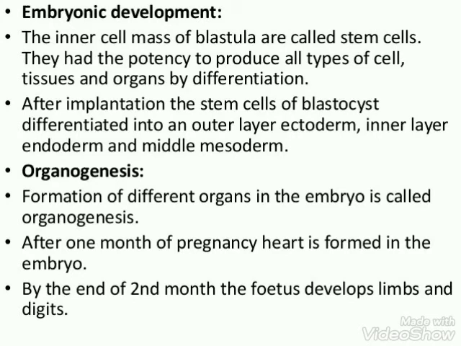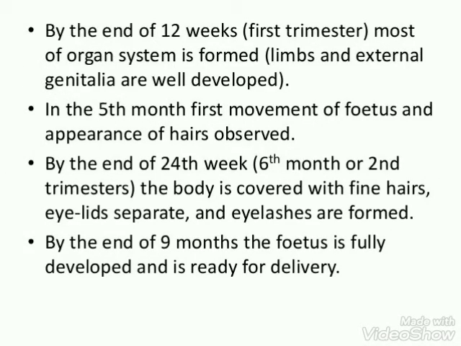By the end of the 2nd month of pregnancy, the fetus develops limbs and digits. By the end of the 3rd month, most of the organ systems are formed. Appearance of hair on the head and fetus movement is observed during the 5th month. After 6 months, the body is covered with fine hair, eyelids separate, and eyelashes are also formed. By the end of 9 months of pregnancy, the fetus is completely developed and is ready for delivery.